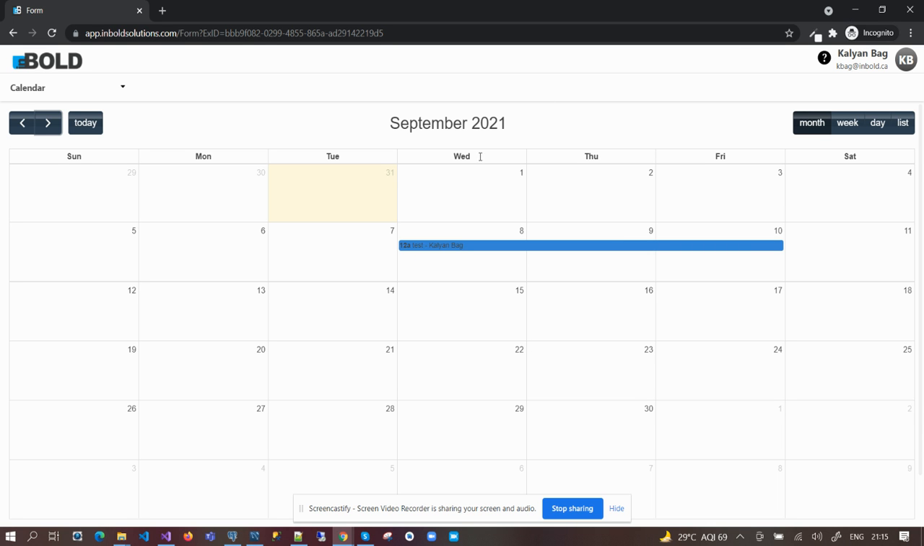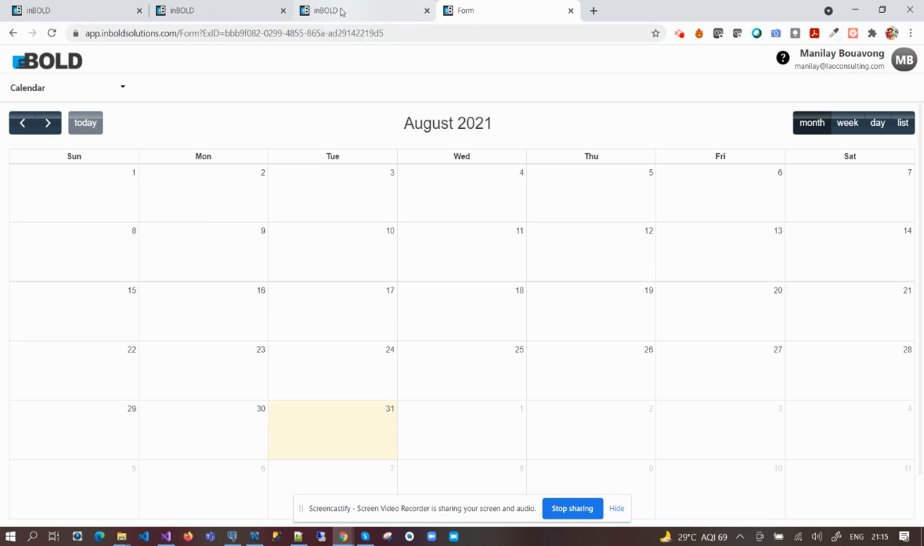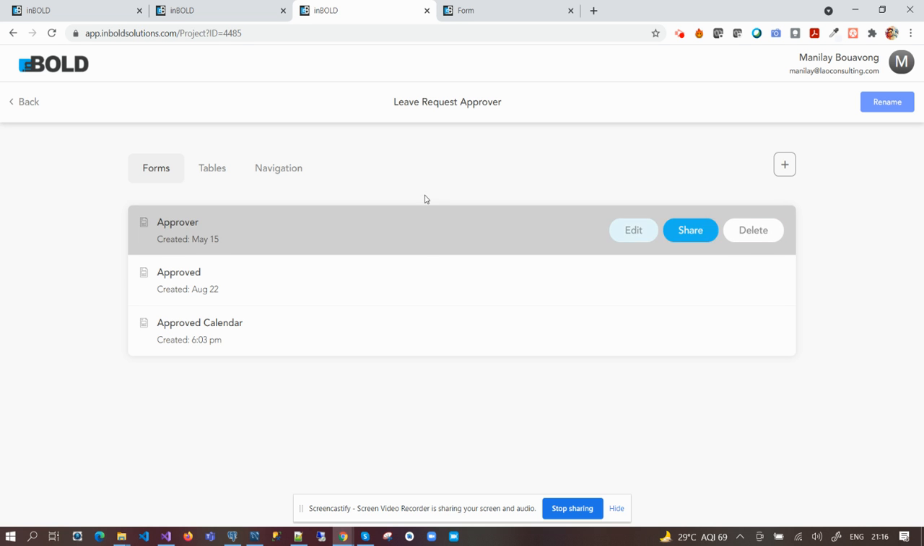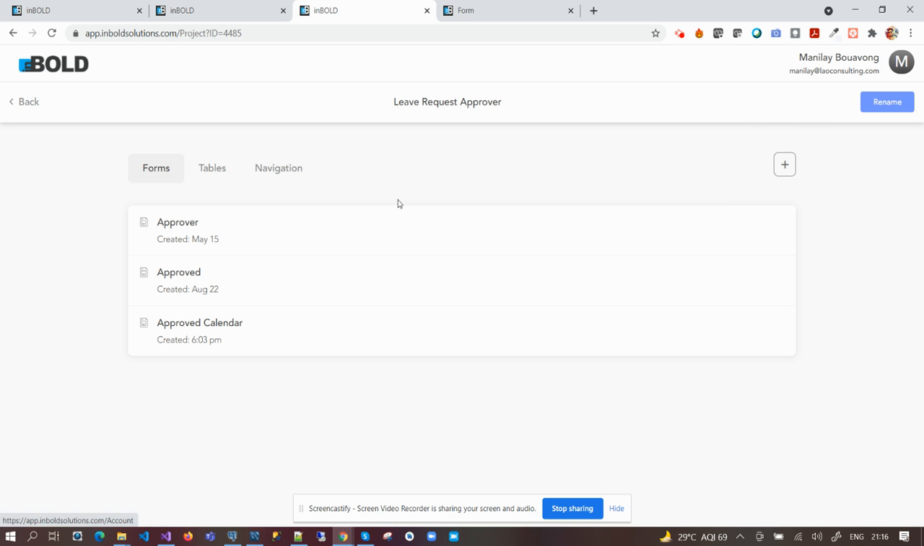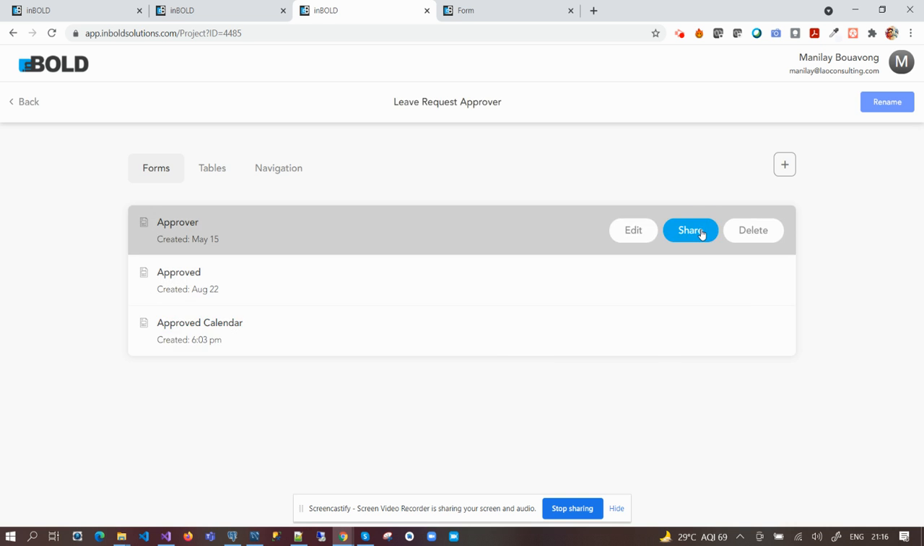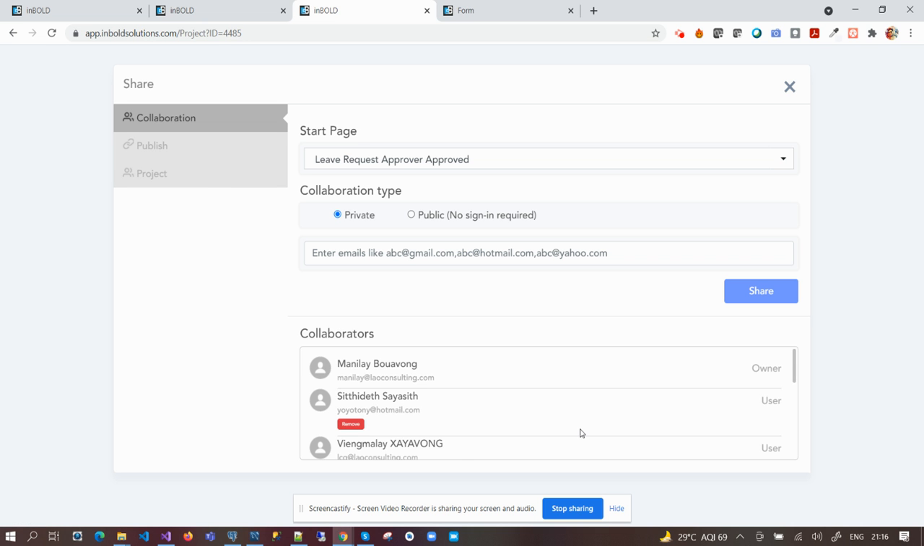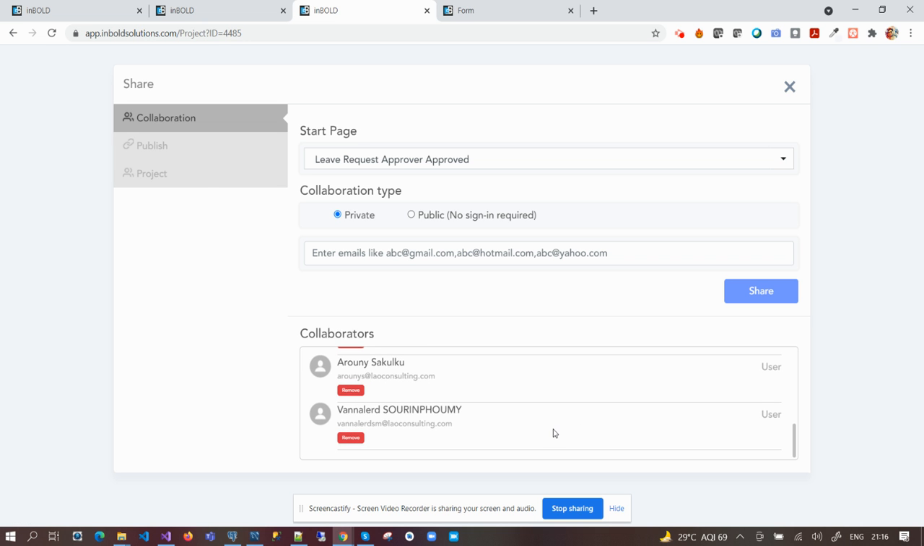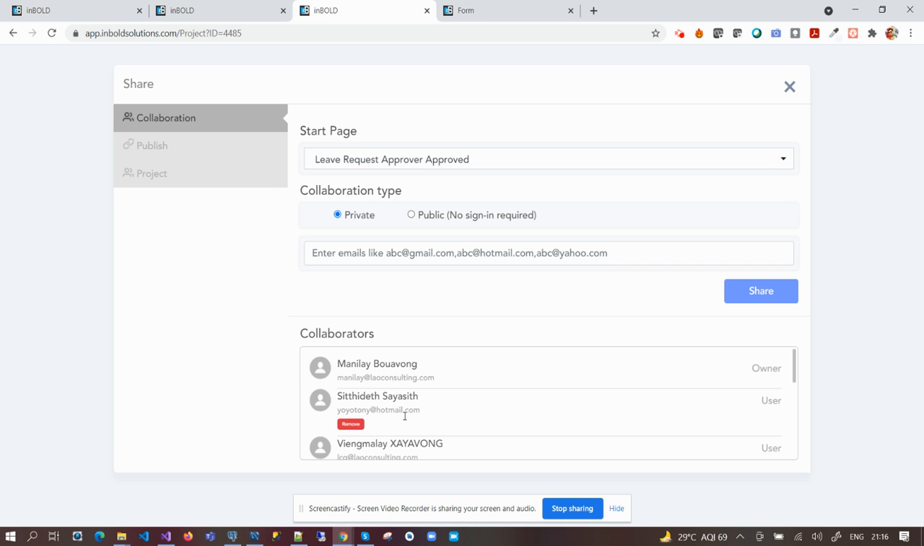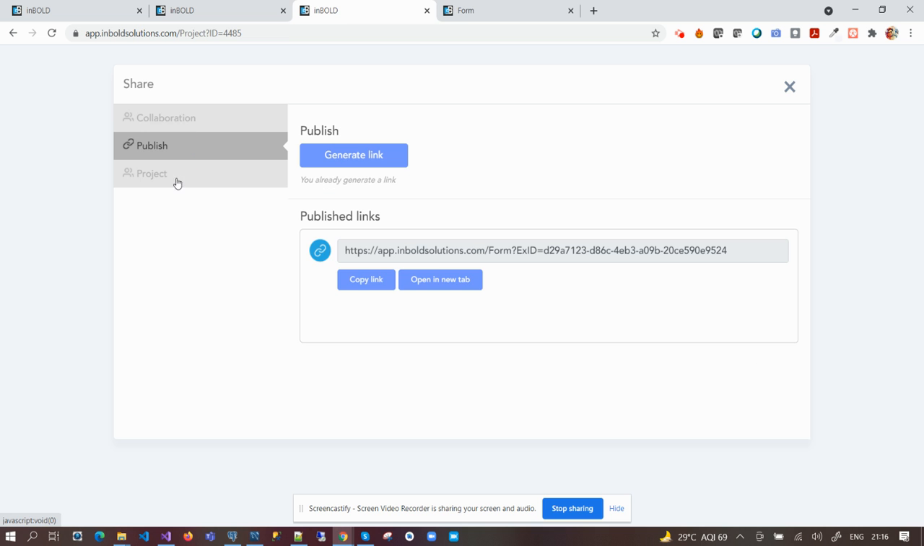Let me go to the approver section, on the Manali account. If I share this application, only the admins of the individual departments, who are listed here as approvers, can access it. Let me copy and open this one.